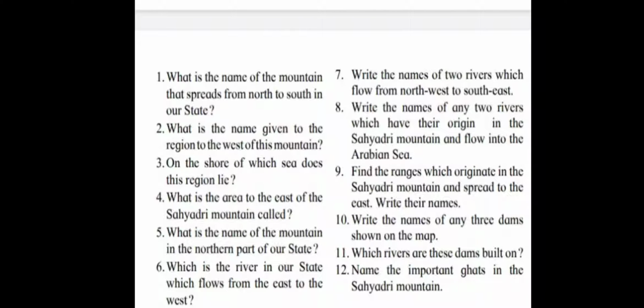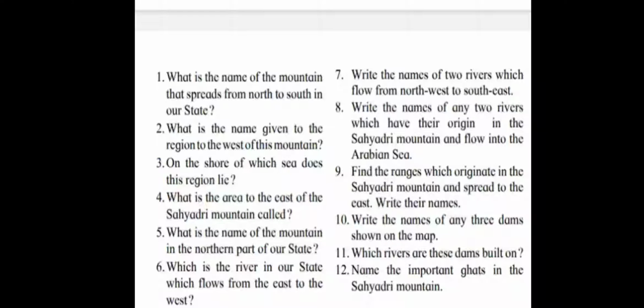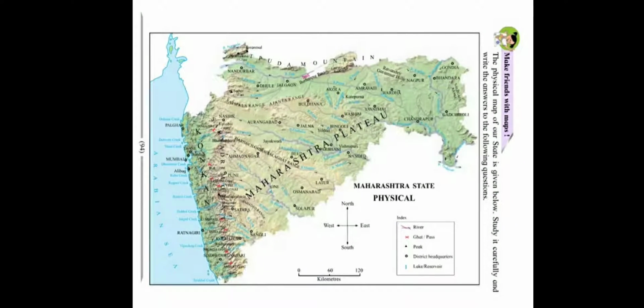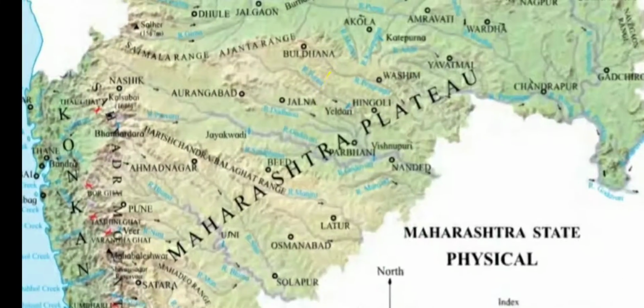Fourth question, what is the area to the east of the Sahyadri mountain called? To the east of the Sahyadri mountain is the Maharashtra Plateau. You can see the Maharashtra Plateau here.